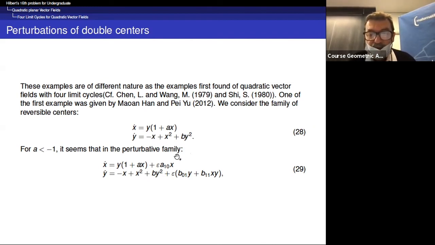Okay, and so Maoan Han and Pei Yu consider this perturbation. Actually, the shape of the perturbation can be explained by the theory of essential perturbation of Iliev. And we have recently, with Dongmei Xiao and Lubomir, given a general approach to the fact that it suffices to take this perturbation instead of a 6-parameter family.